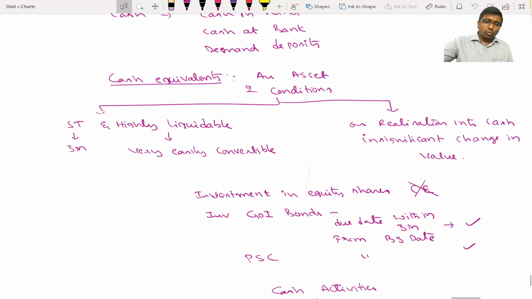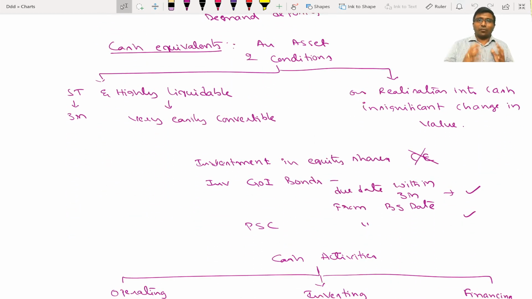Generally, many students do not use it in the right fashion. What do you mean by cash equivalent? A cash equivalent is an asset. It should satisfy two conditions. If it satisfies two conditions, then that asset can be called a cash equivalent. One is a short-term and highly liquid asset.